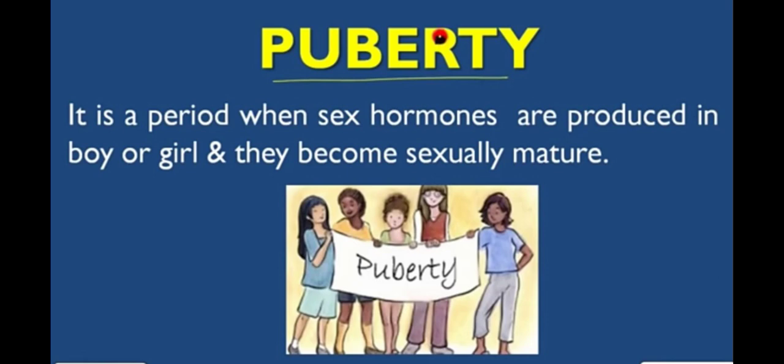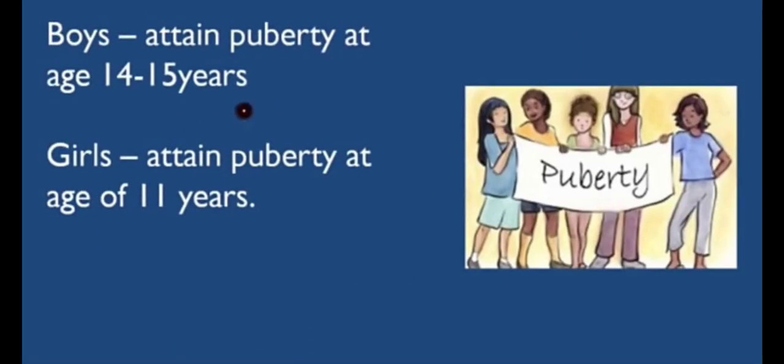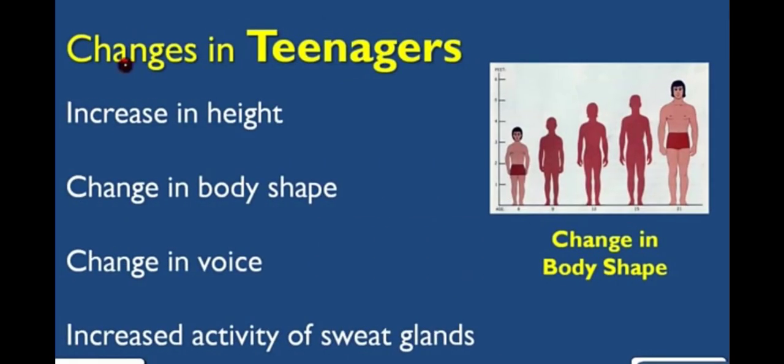When the production of sex hormones starts in a boy or girl, that period is known as puberty, and here the individual becomes sexually mature. The boy attains puberty at the age of 14 to 15 years, and girls attain puberty at the age of 11 years.